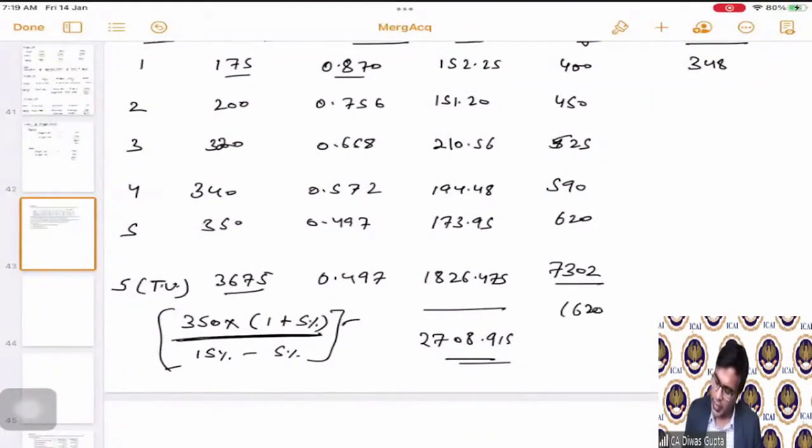So 620 is the year fifth cash flow, but in this case the growth rate is 6%, correct? Not 5%, because the merger has already happened. So 15% minus 6%, which is 9%, we will divide by. Okay. So this is arrived from this formula.